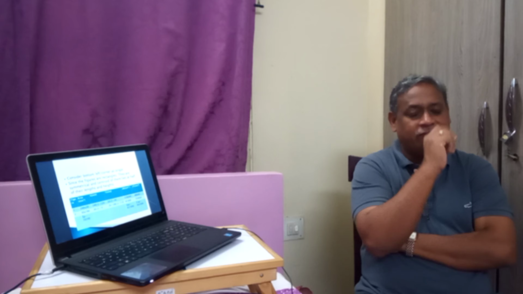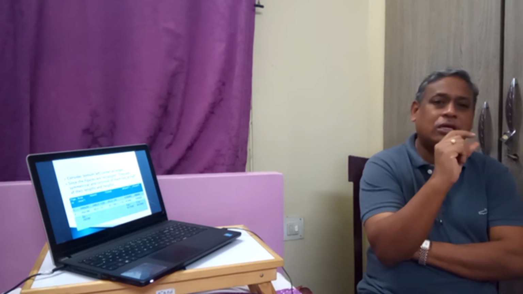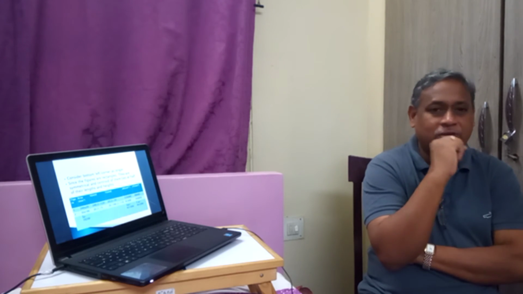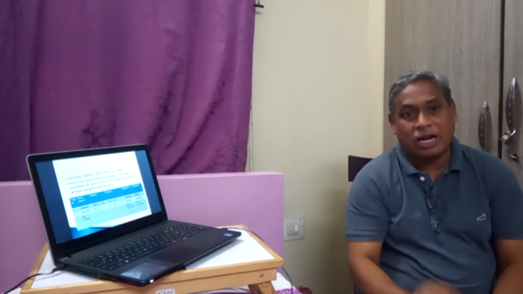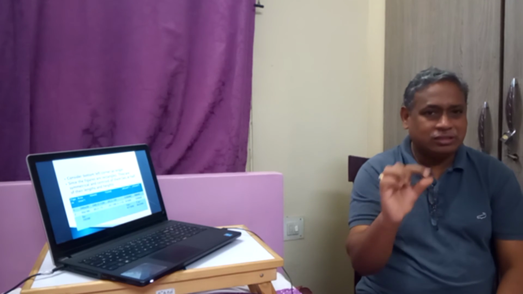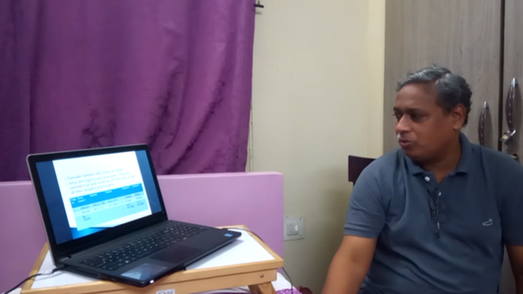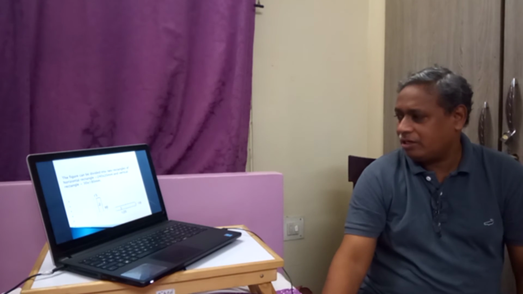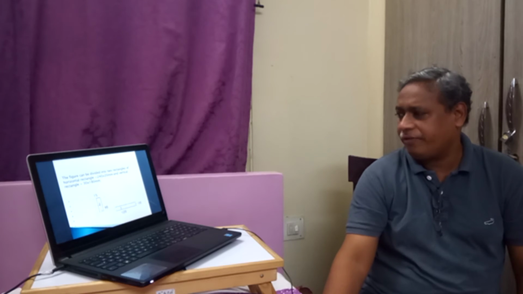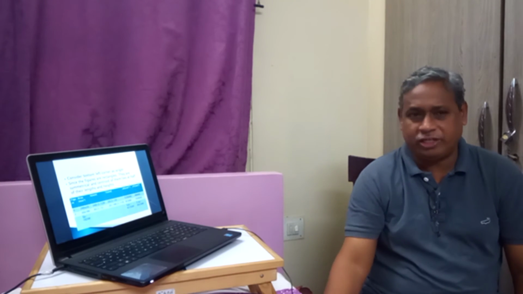But the vertical rectangle is away from the x-axis at a distance of 20. Therefore, while calculating the y bar, y of the individual figure, we have to take it from the origin. Therefore, we have to add the height of the horizontal rectangle. That is why when we come to x bar, if this is the origin, from here to its center it is 30 by 2, it will be 15. So x bar is 15, there is no problem.